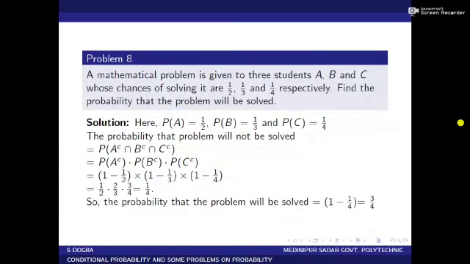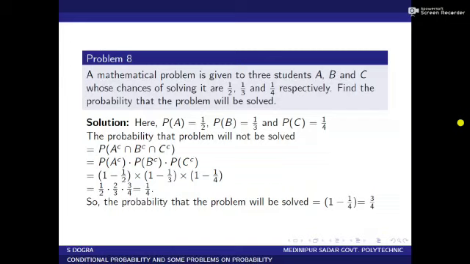A mathematical problem is given to 3 students A, B and C whose chances of solving it are 1 by 2, 1 by 3, 1 by 4 respectively. Find the probability that the problem will be solved. Here P of A equal to half, P of B equal to 1/3, P of C equal to 1 by 4. The probability that the problem will not be solved.